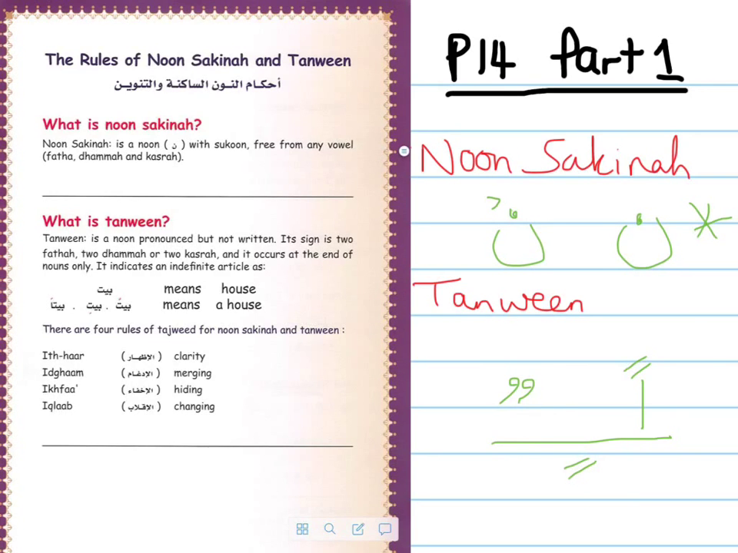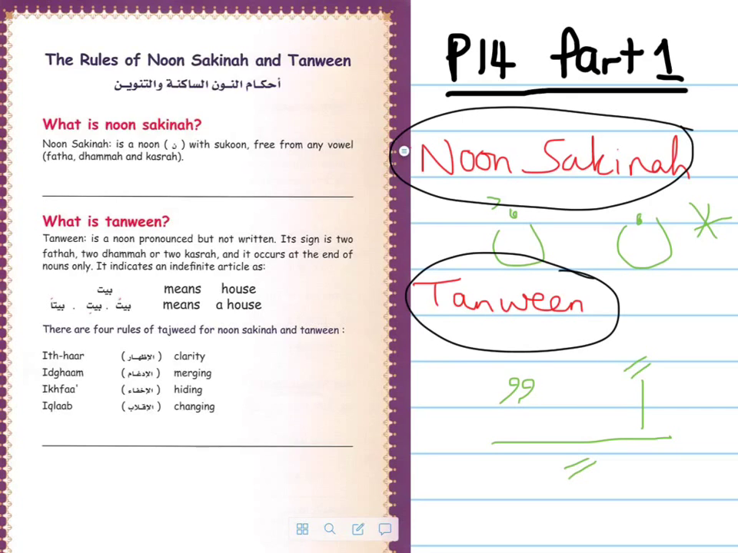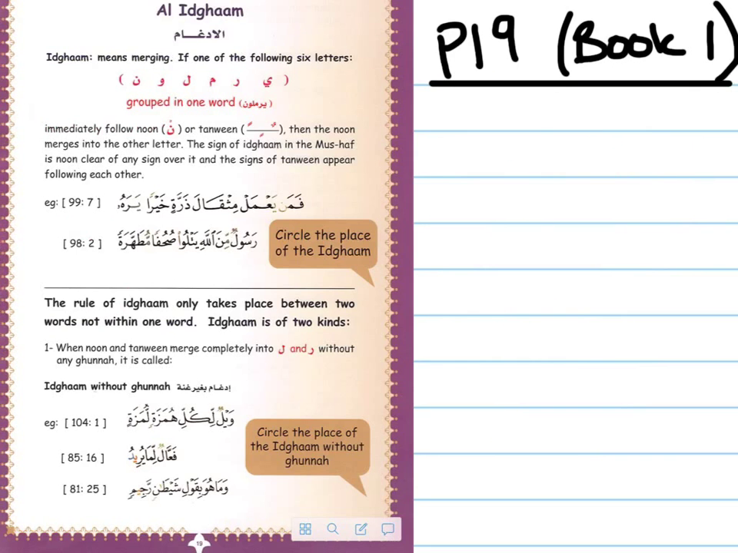And what we are talking about in this chapter is whenever you see a Noon Sakinah or a Tanween, you have to apply one of 4 different types of rules. Those 4 rules are either called Izhar, Idgham, Ikhfa, or Iqlab. So in the last video we talked about Izhar. In this video we will be talking about Idgham. Idgham essentially means to merge.